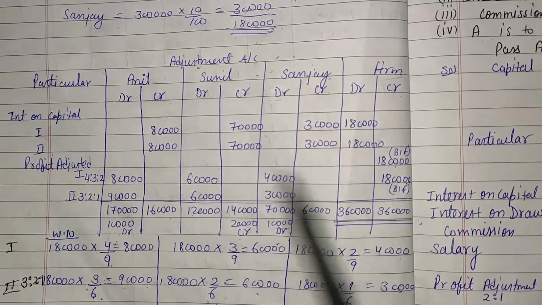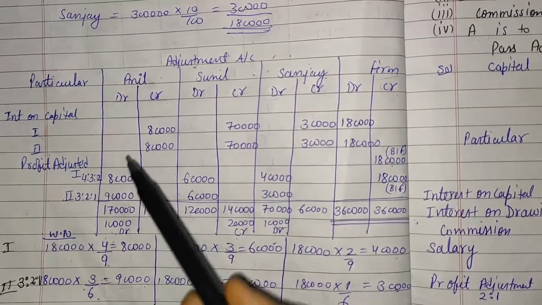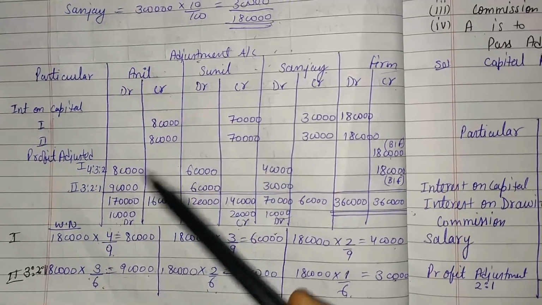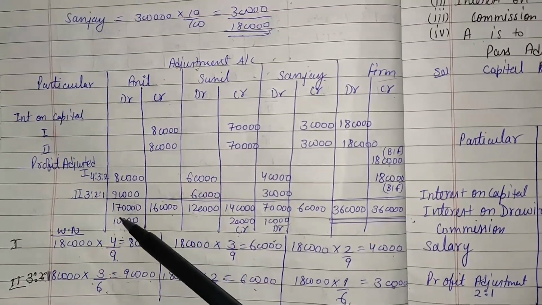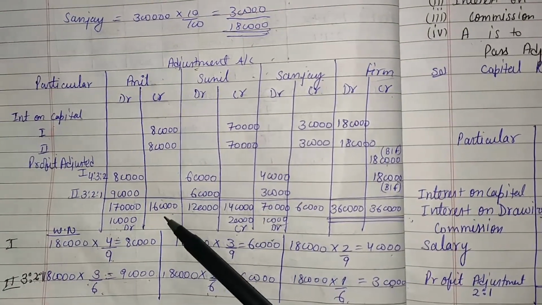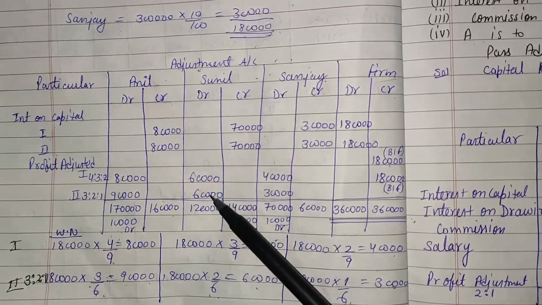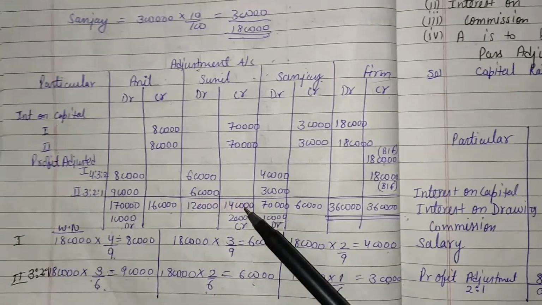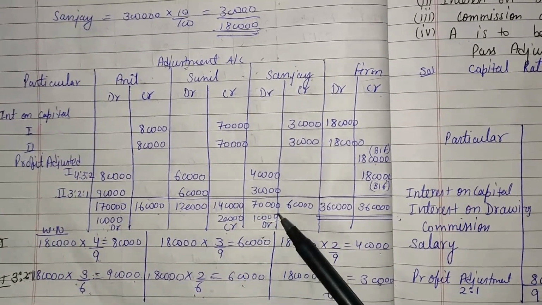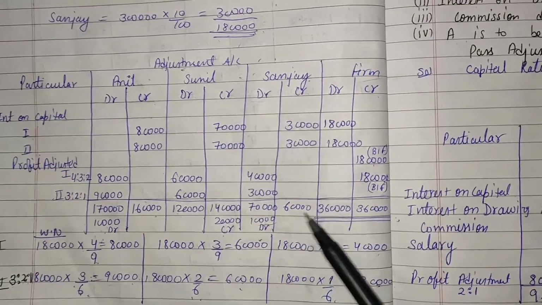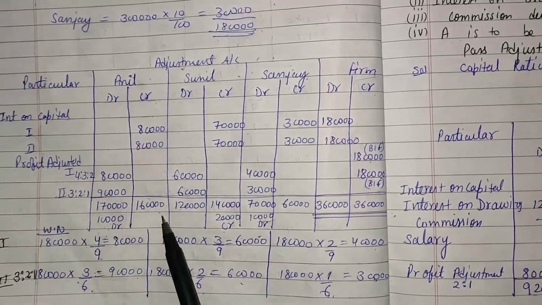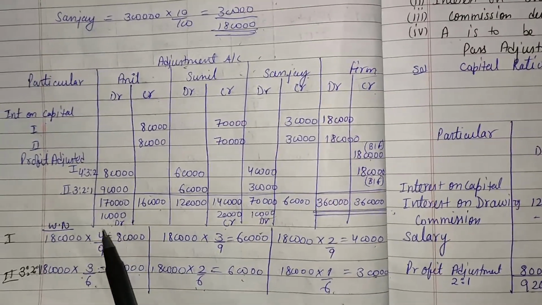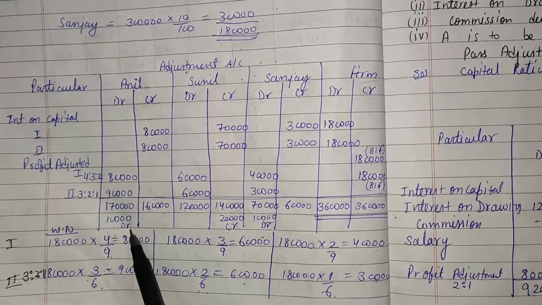So credit of firm is debit of the partners. After totaling all the columns: 80 plus 90 that is 170, 80 plus 80 that is 160, 60 plus 60 that is 120, 70 plus 70 that is 140, 40 plus 30 that is 70,000 and 30 plus 30 that is 60,000. Here by comparing Anil's column we get 10,000 is greater in the debit side.